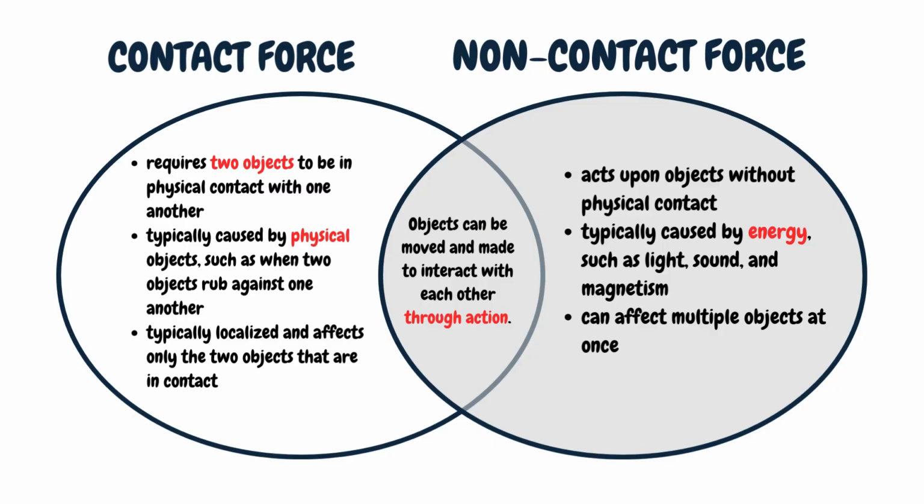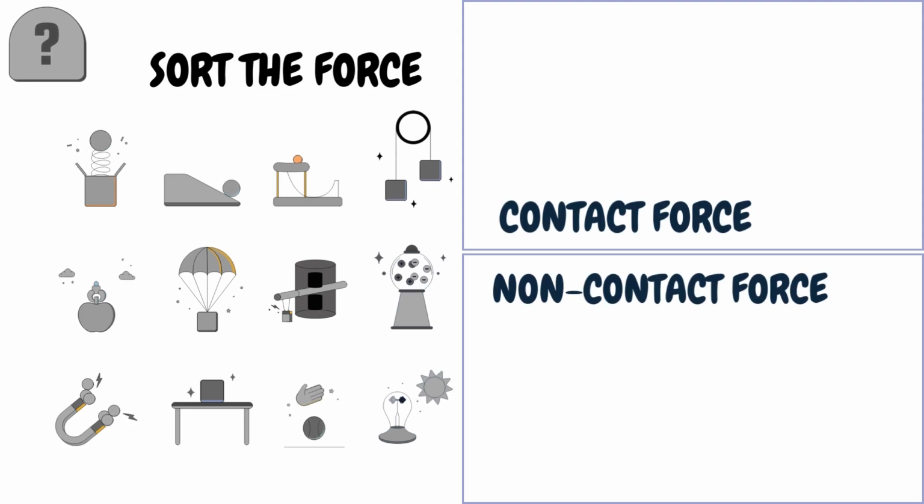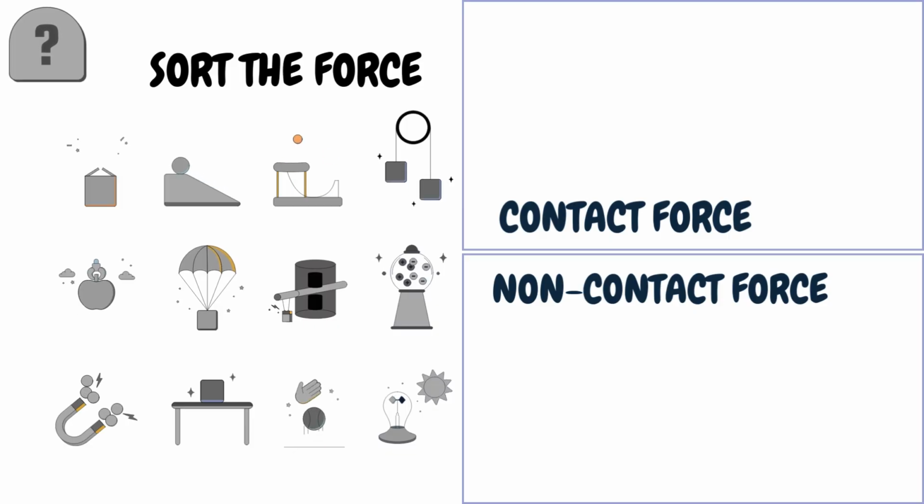Objects can be moved and made to interact with each other through action. So sort the forces into contact force and non-contact force. You can identify, write down, and label them.